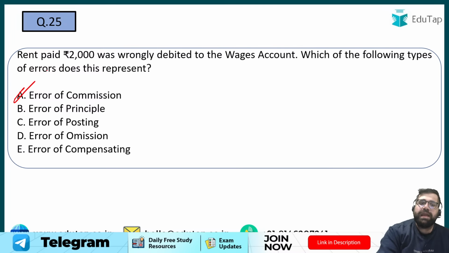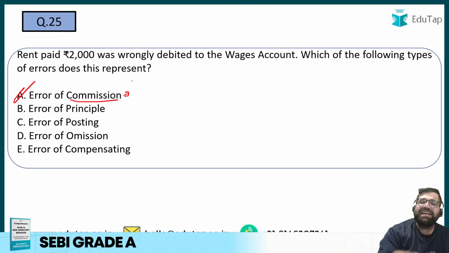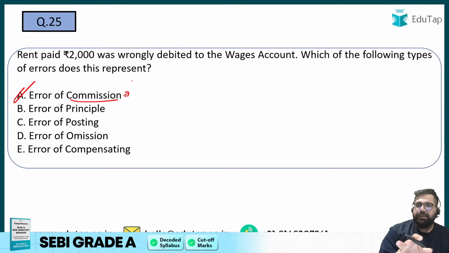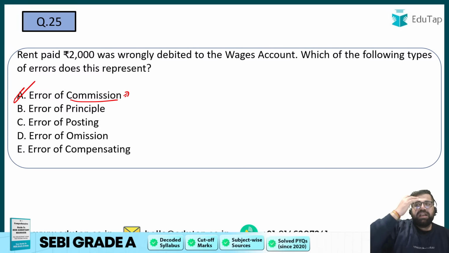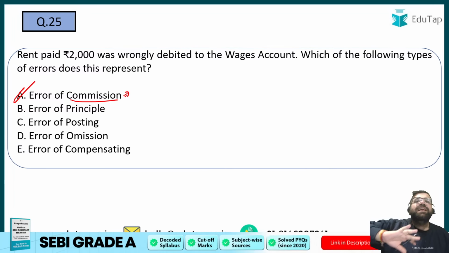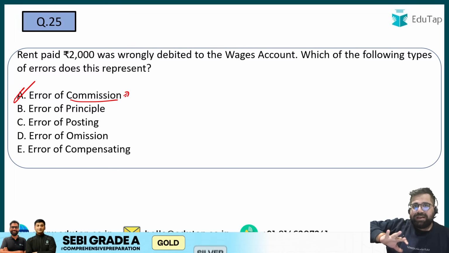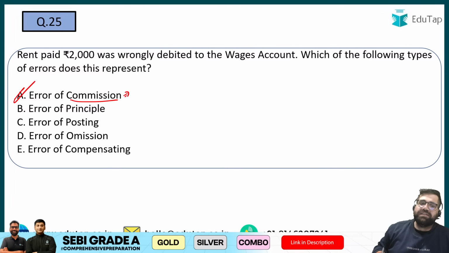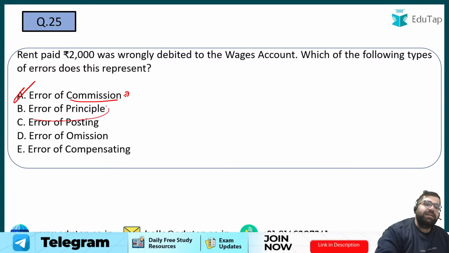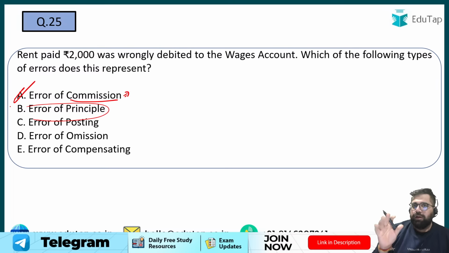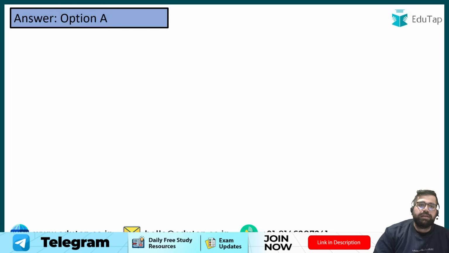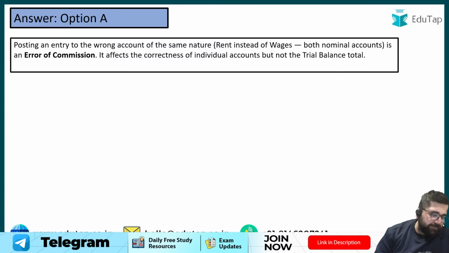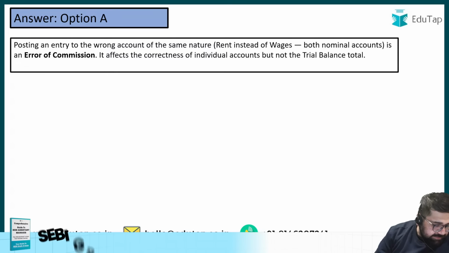Those who don't know, error of commission is a laziness kind of mistake, clerical errors. My mind was occupied somewhere, so I have made a mistake. Your principles are correct, although you know the principles, but because of your laziness you have made a mistake. Error of principle basically means that you have done a blunder. Your principles of account are not known. So the correct answer is option A, error of commission, also known as clerical errors.